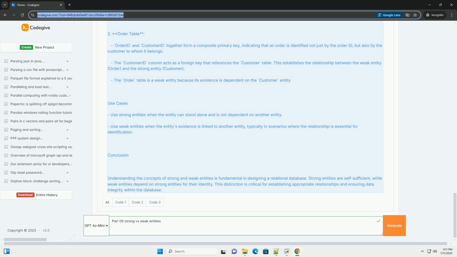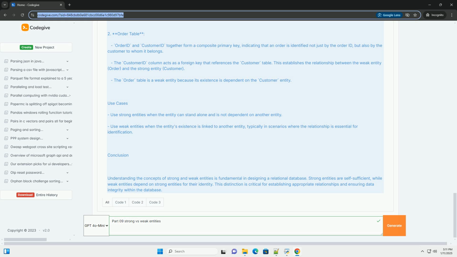Weak entities. A weak entity is an entity that cannot be uniquely identified by its own attributes alone. It relies on a strong or owner entity for its identification. Weak entities do not have a primary key; instead, they have a partial key that, along with the primary key of the owning entity, can uniquely identify them.